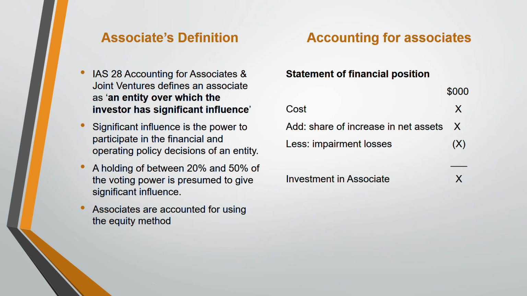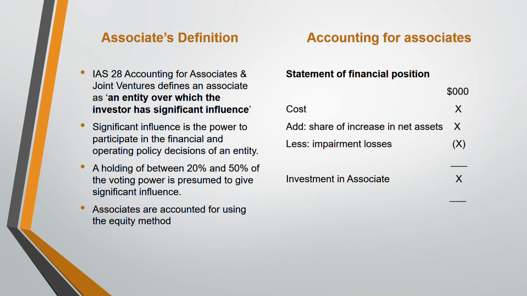This is the standard pro forma, both for joint venture and associate. You have to know this. Cost, plus share of increase in net assets, less impairment losses if there are any. If not, then just the share and the cost. That will be your investment in associate.